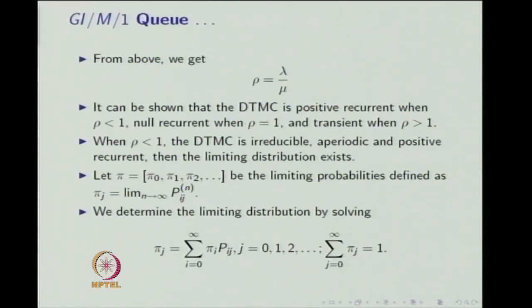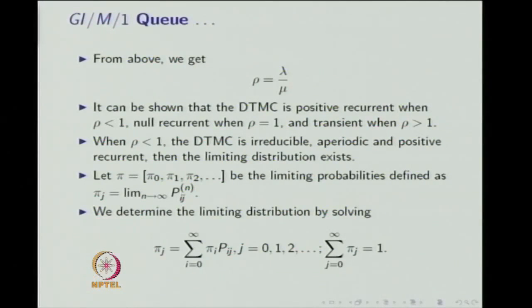That means when rho is less than 1, all the states are positive recurrent. Therefore, the DTMC is said to be positive recurrent. Similarly, when rho is 1, all the states are null recurrent. Therefore, the DTMC will be null recurrent. And similarly, for rho greater than 1.